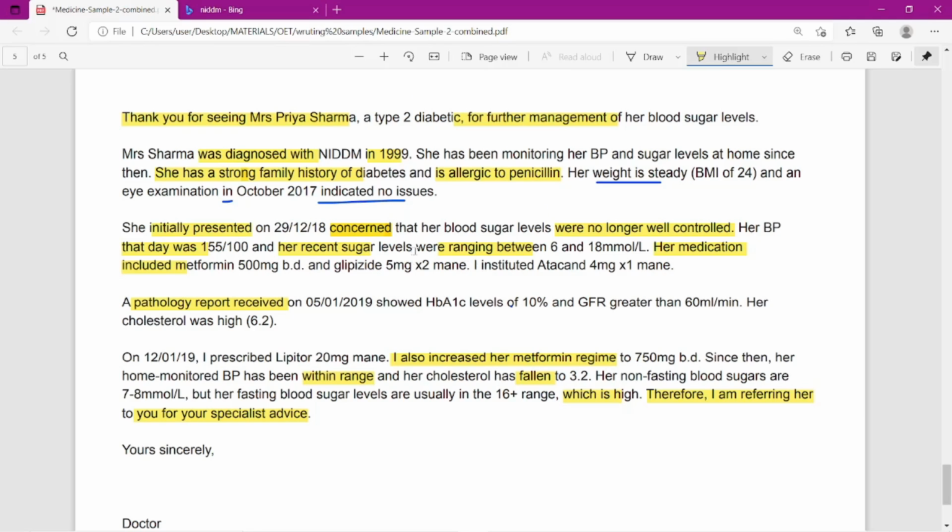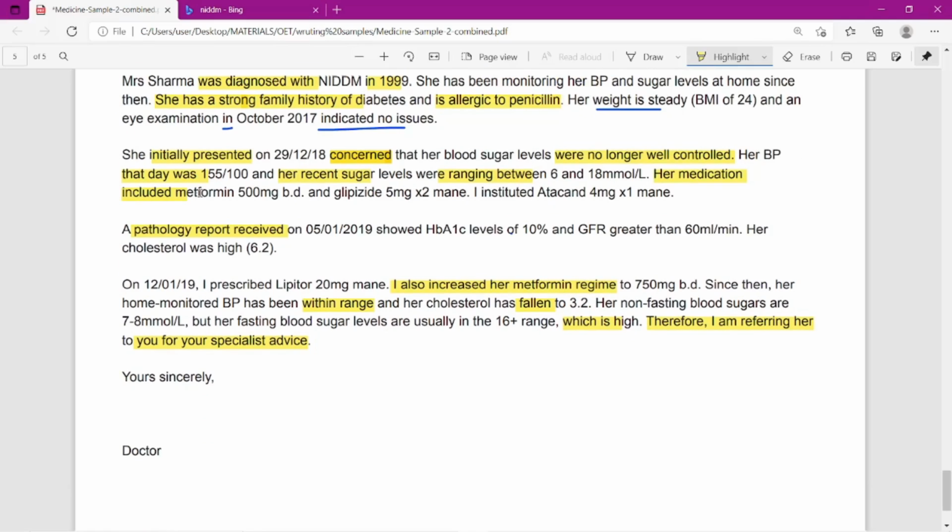Sugar levels were, that's the reason why they used were. Ranging between the normal range, right? Instead of the normal range, they wrote ranging between 6 and 18. So here normal range has been mentioned, like her weight is steady, but they changed to ranging between. Her medication included, instead of writing here medication is, they wrote her medication included all these points.